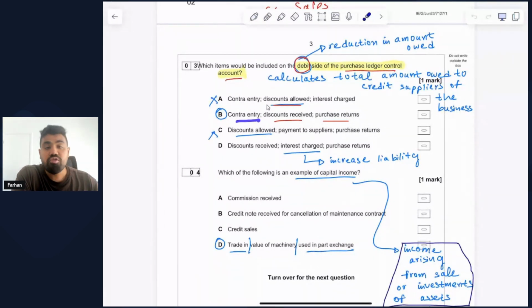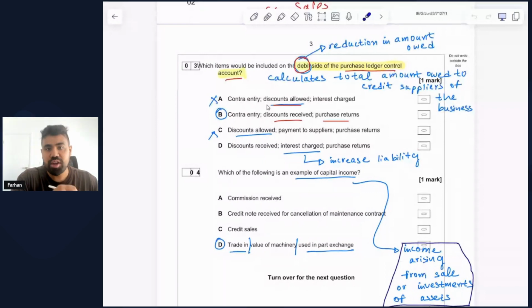Okay, what about a contra entry? So contra entry in this case refers to a reduction. And how can we justify the meaning of contra entry here? Let's just say the same supplier from whom we have purchased on credit is the supplier to whom we have also sold something on credit. On that basis, we can offset the balance that we have sold to our supplier on credit with the balance that we have purchased from the supplier on credit in the past. So this is what we call a contra entry, where we can offset different transactions based on the purchases and sales that we make to a specific customer, a specific supplier.